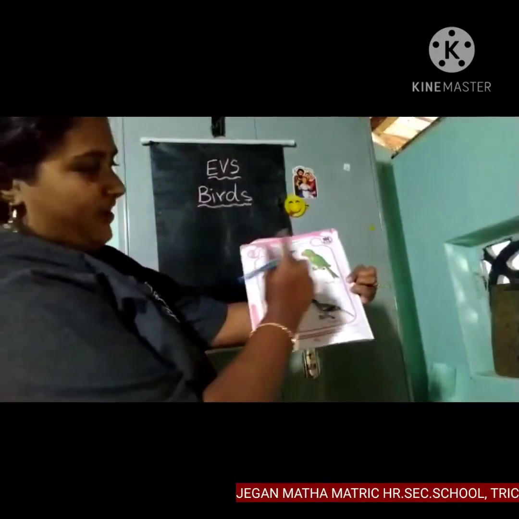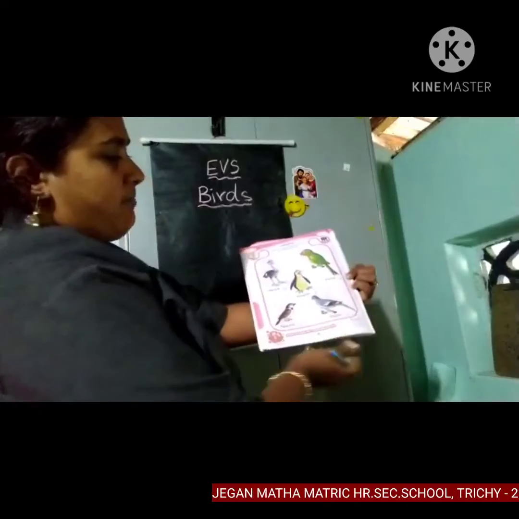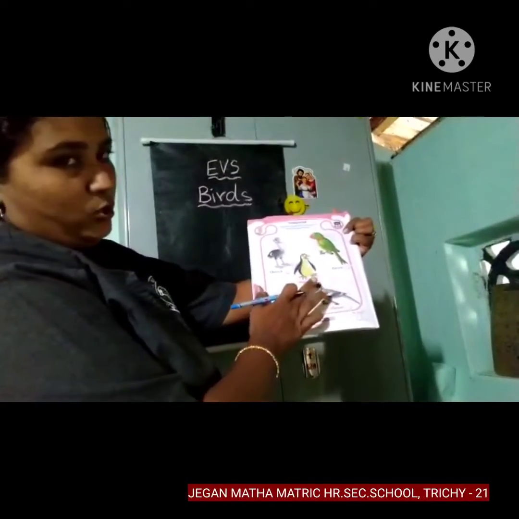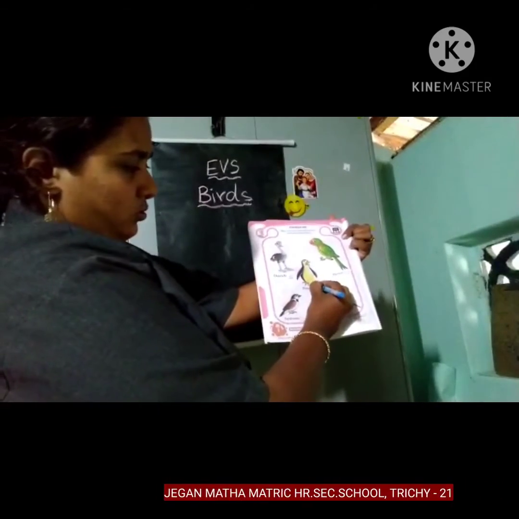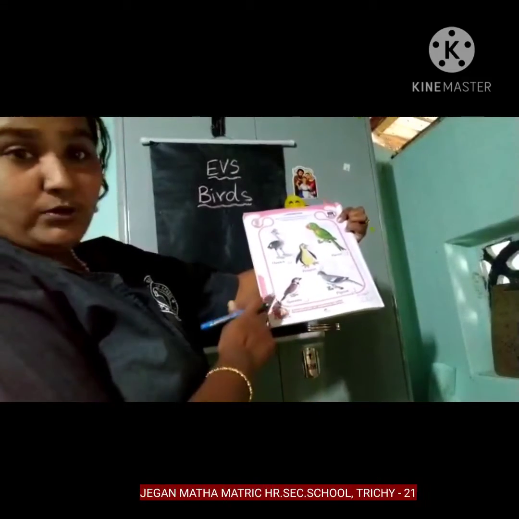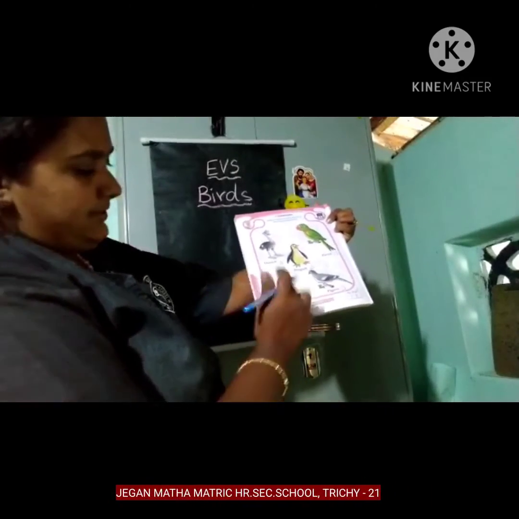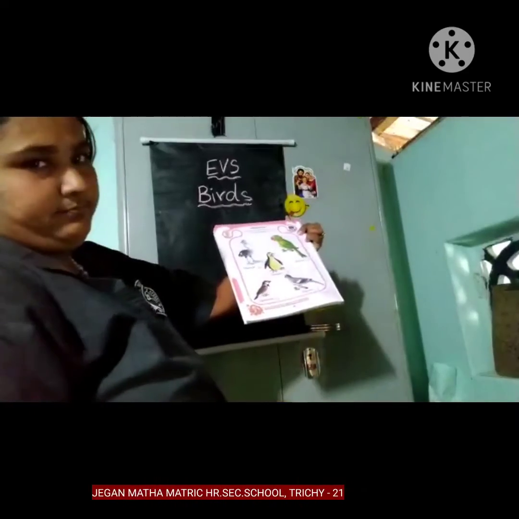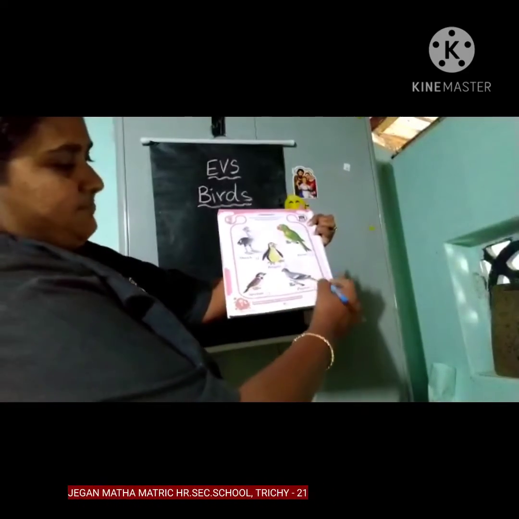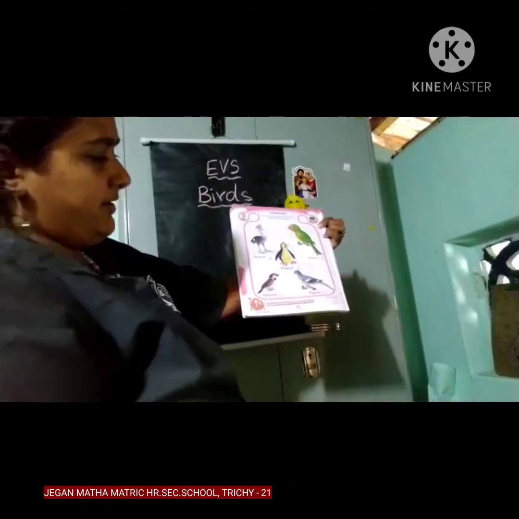So parrot can fly. So you have to put a tick mark. Penguin can fly or no, children? No. So you have to put a cross. Sparrow can fly, children? Yes. So you have to put a tick. Pigeon? Yes, pigeon can fly. So you have to put a tick mark.